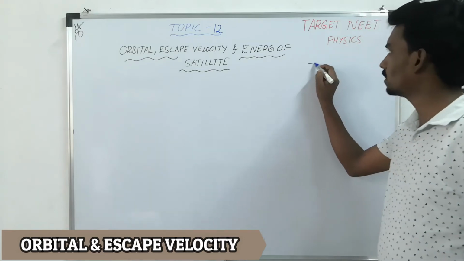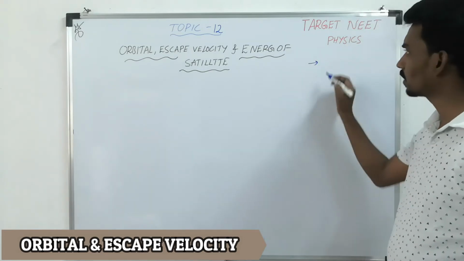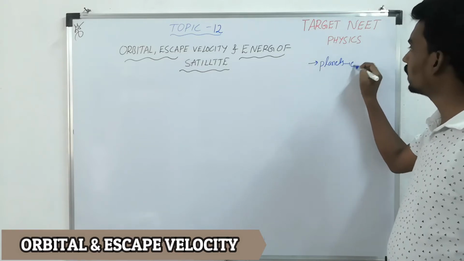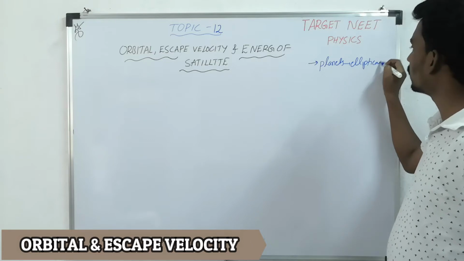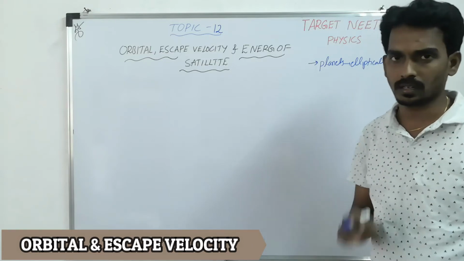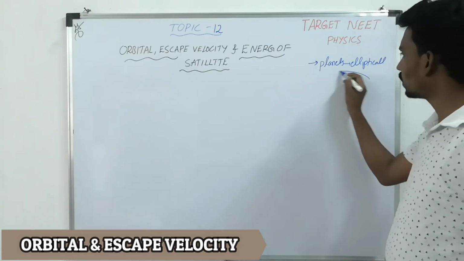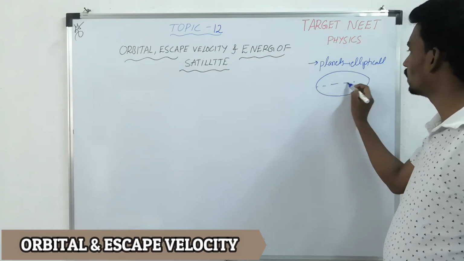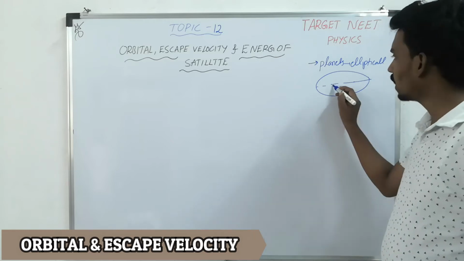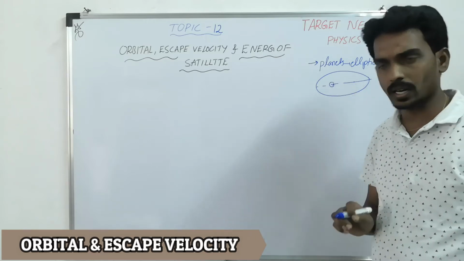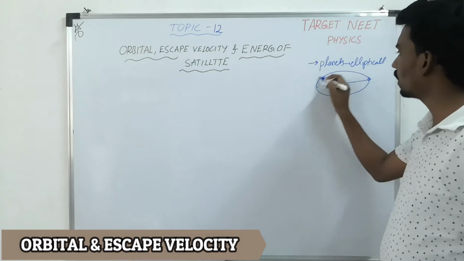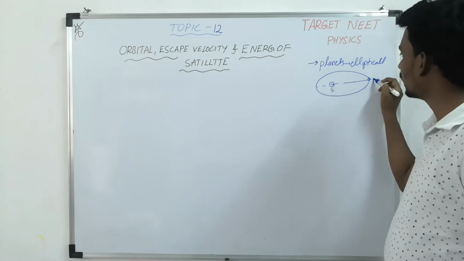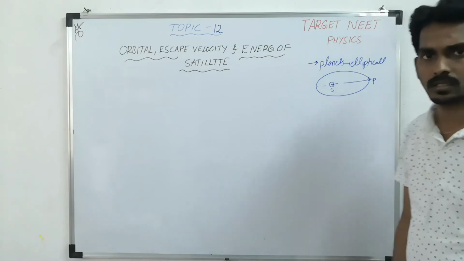What are those three laws? First one says all the planets revolve in elliptical orbits around the sun. If you consider the elliptical path, there are two foci, and the sun is at one of the foci and the planet revolves around it, so that the distance between the sun and planet keeps on changing.